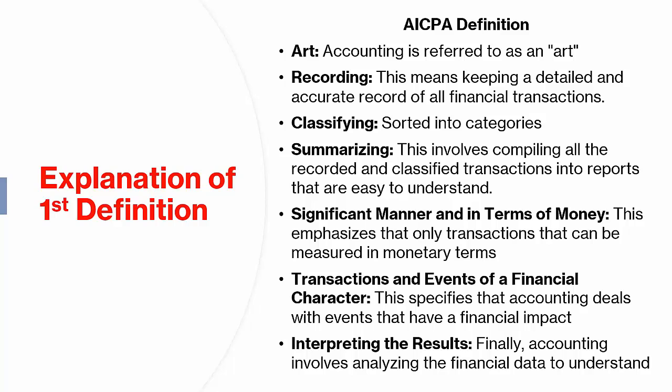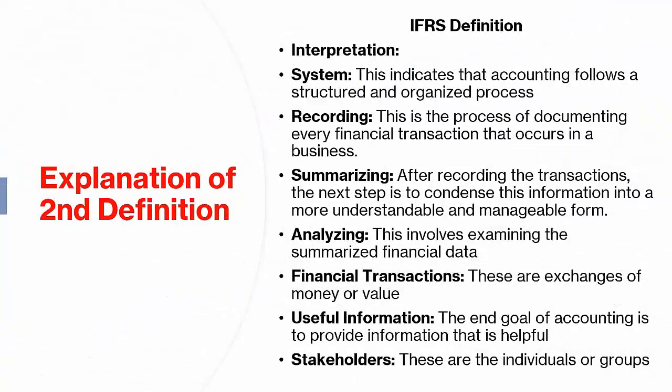7. Interpreting the results. Finally, accounting involves analyzing the financial data to understand what it means for the business. This could involve determining how profitable the business is, how well it is managing its expenses, or how much cash it has available. Let's interpret and explain the definition of accounting provided by the International Financial Reporting Standards, IFRS, for a beginner, along with a comprehensive example.